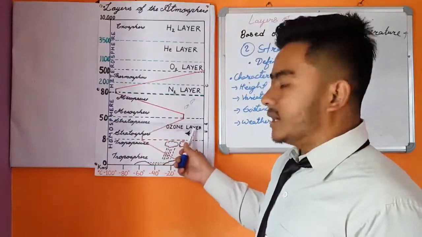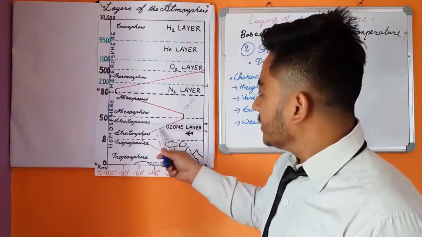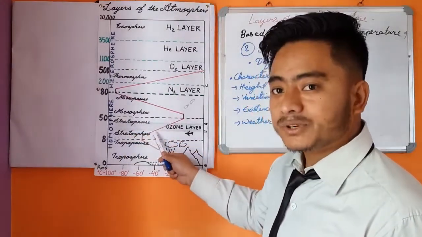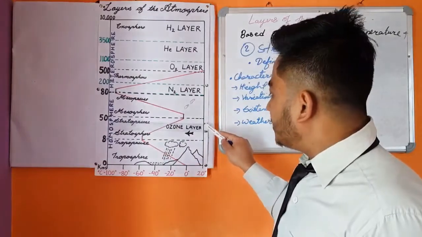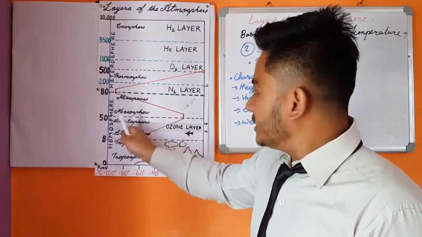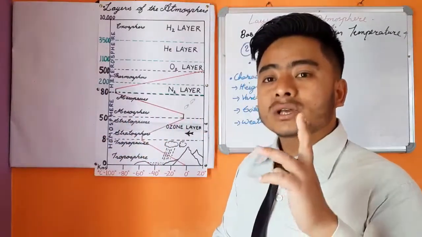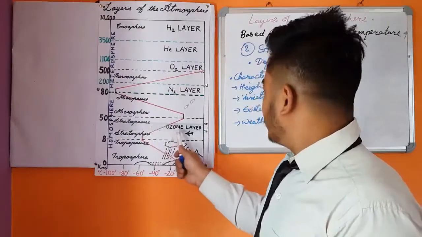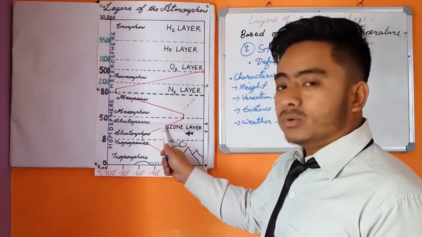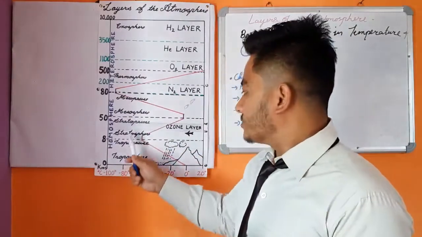This layer is called the ozone layer. Let me repeat: in the stratosphere, between 20 to 45 kilometers, there is a huge concentration of ozone gas, and this layer is called the ozone layer. So this is the third characteristic of the stratosphere.